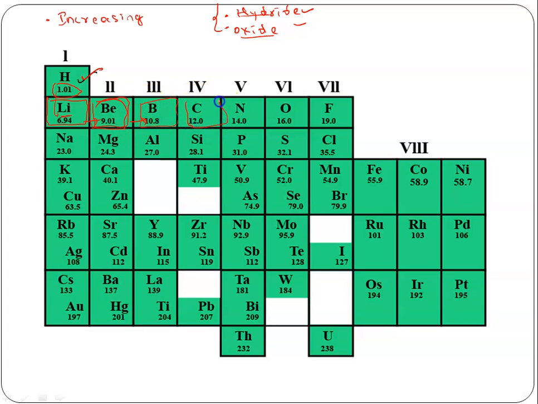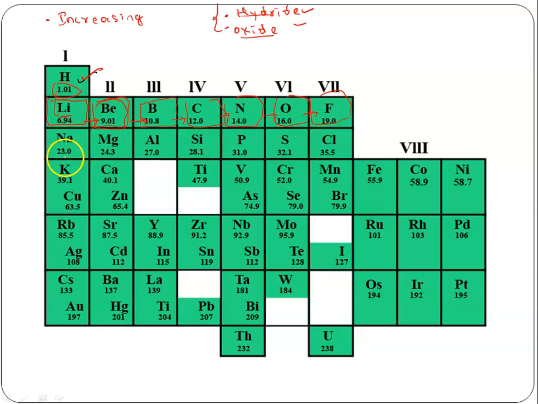Like that, he got carbon, then he placed it in a horizontal row. Then he got nitrogen, and he placed it here. Then he got oxygen in a horizontal row. Then he got fluorine, and then he placed it. Hence he placed it in a horizontal row.